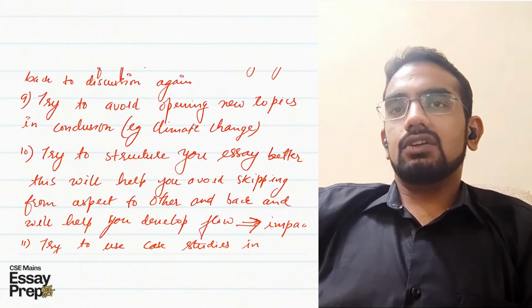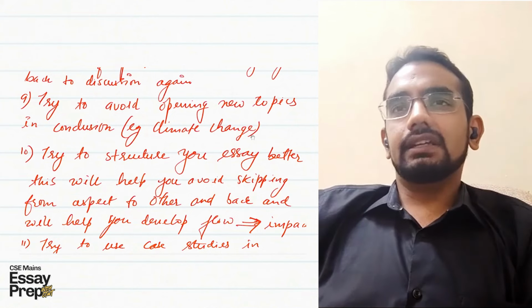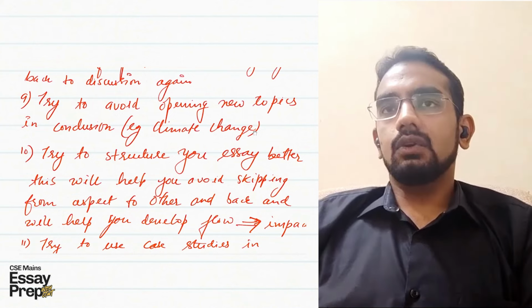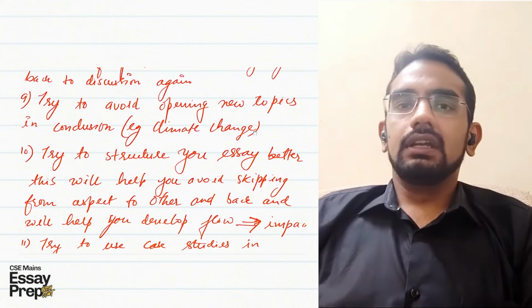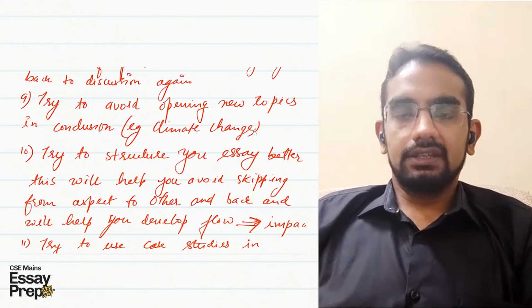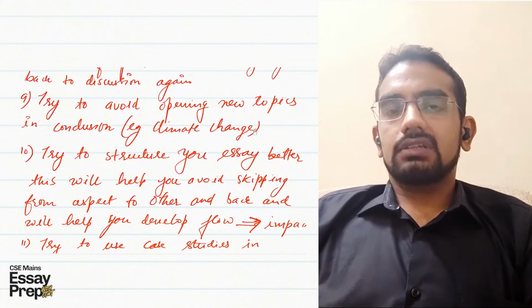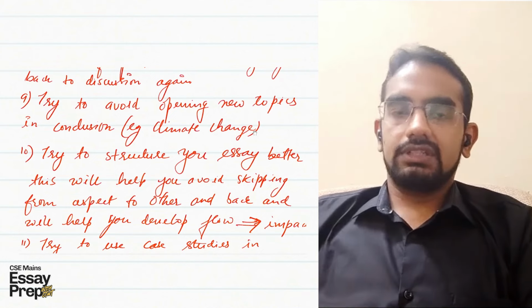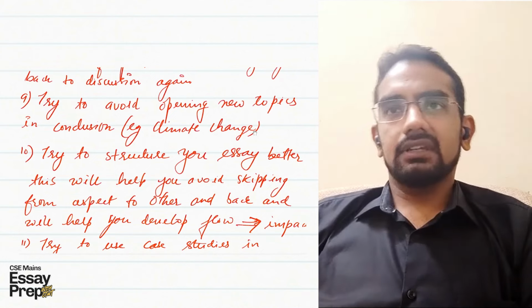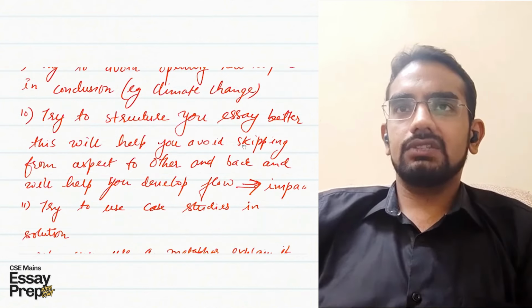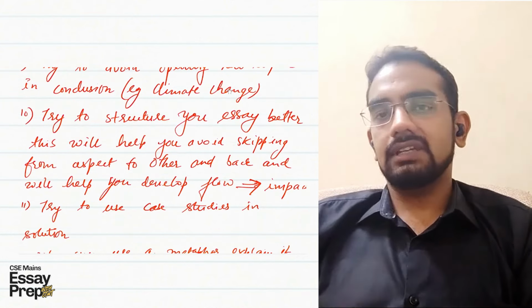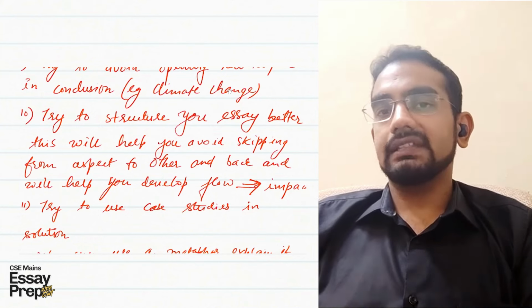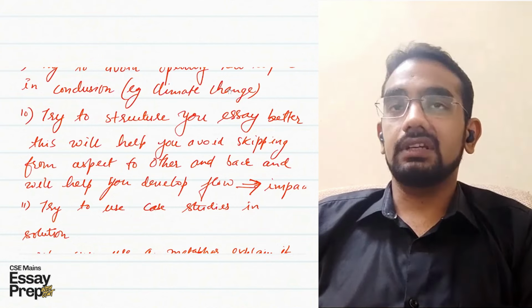Then you mentioned this topic of climate change out of nowhere in the conclusion. See, conclusion is something which should close off the essay. Opening a new topic in conclusion is completely avoidable and you should not do it. That is why you are supposed to brainstorm about the essay before you even begin, so that you are able to structure your points well. Opening a new topic in conclusion is something that we should avoid, even if it is just two words like climate change, because it leads the examiner to think about the environmental aspect completely. And that can prompt an examiner to think that this person has not mentioned the environmental aspect earlier in the essay.